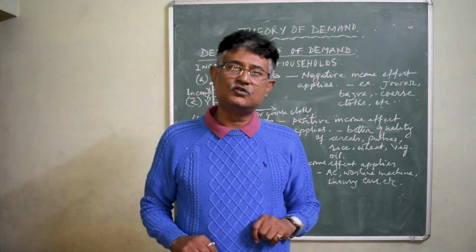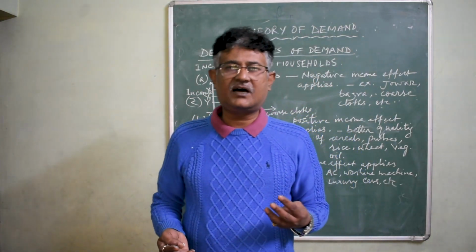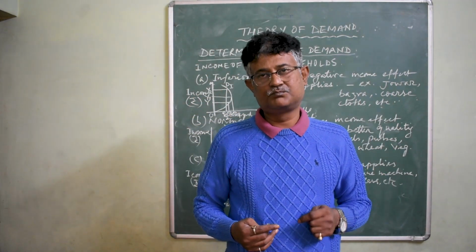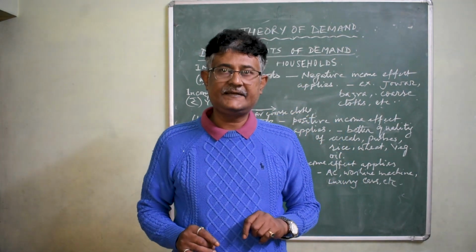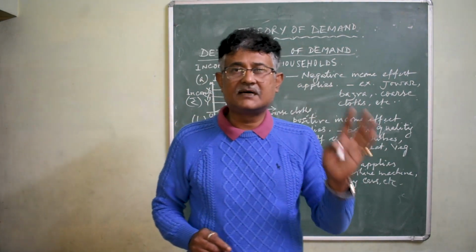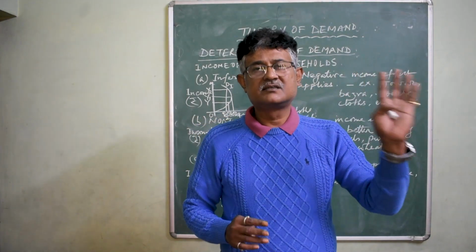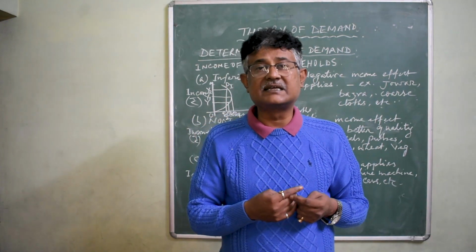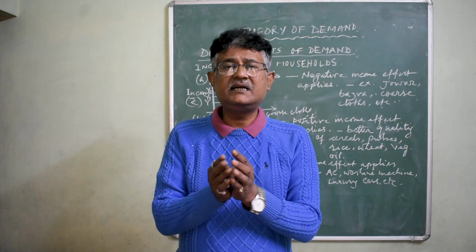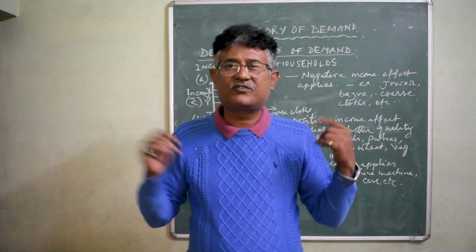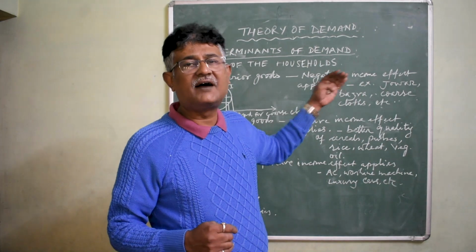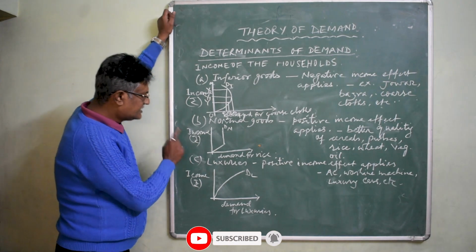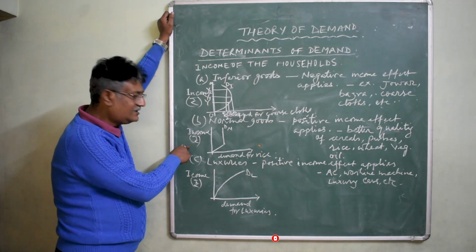In case of these goods, what we find, as the income of the household increases, the demand for these goods increases. But after a certain point, the demand for these goods becomes more or less static. Static means it does not respond to the changes in the income of the household. That means there may be an infinitesimally small change in the demand for these goods with the rise in income after a certain level.